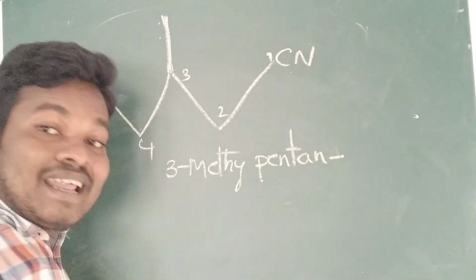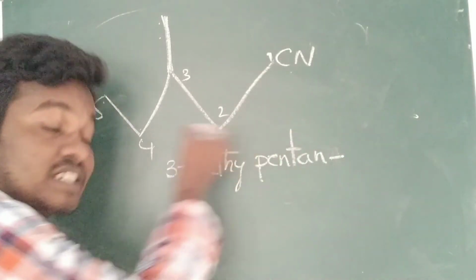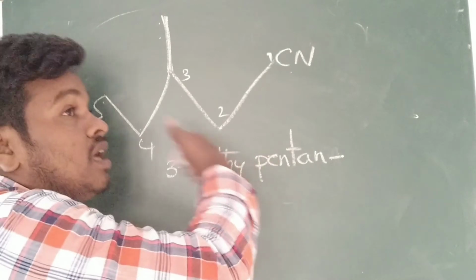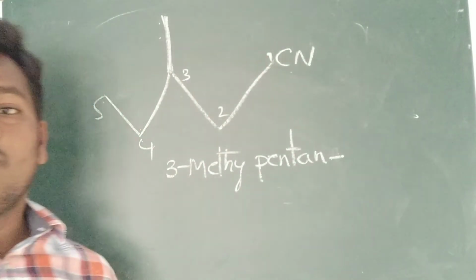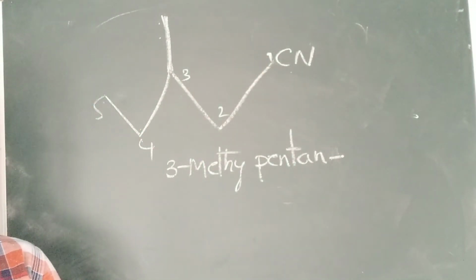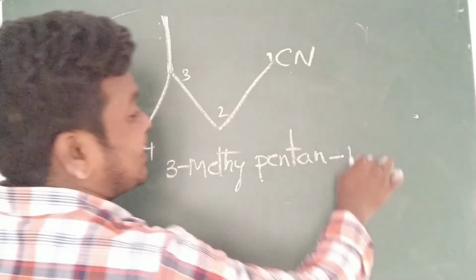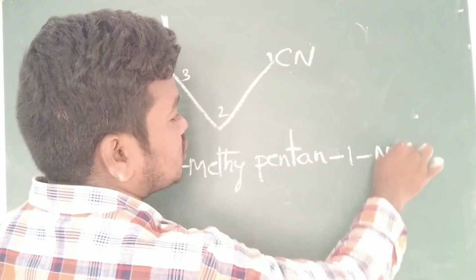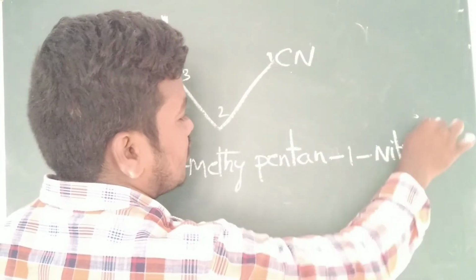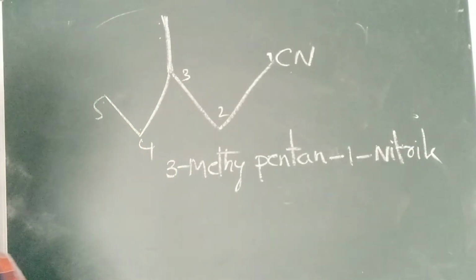Cyano or nitrile? Whenever it is presented in the suffix or in the prefix, what is the name? Cyano or nitrile. Here it is a nitrile, on the first position. Okay, like this we have to write.